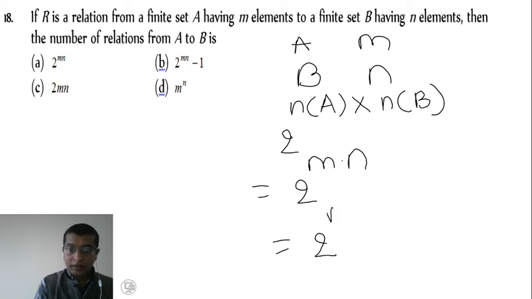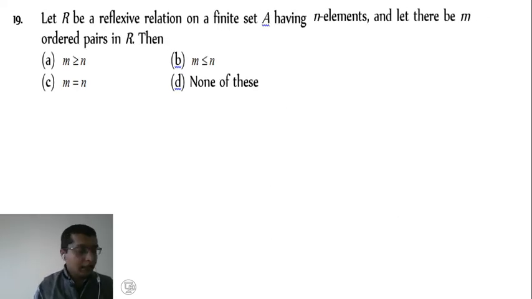Therefore 2 raised to mn, so option A is the right answer.